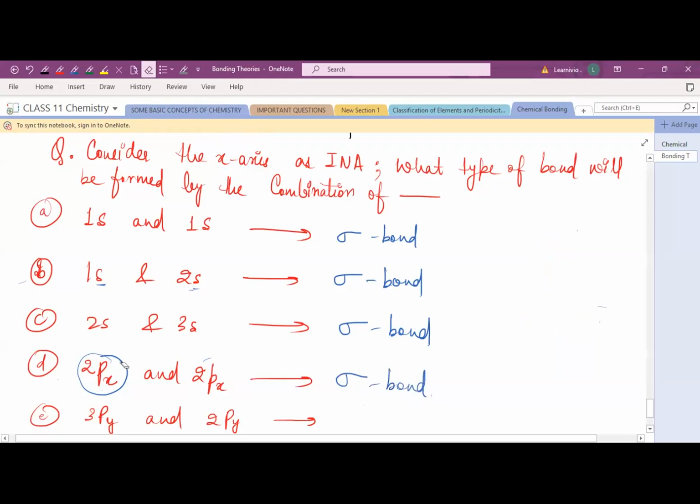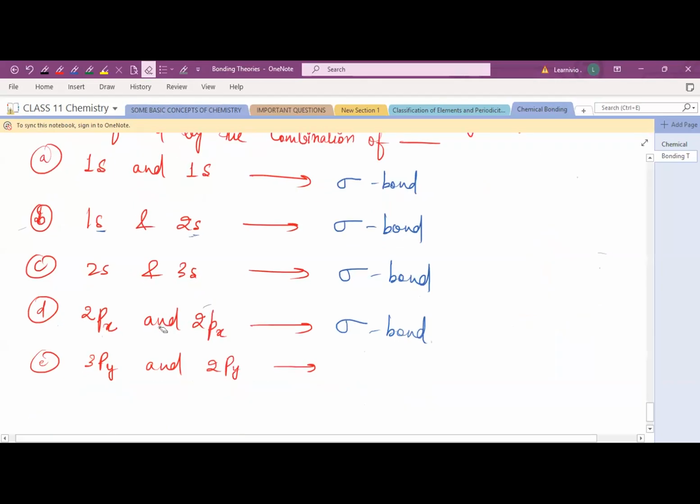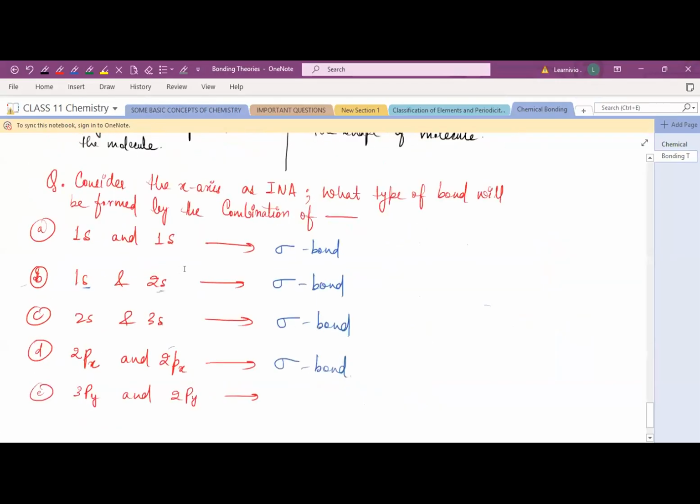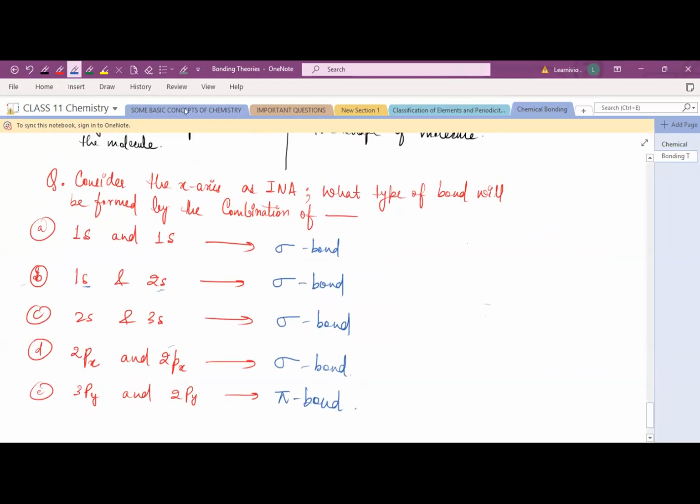Yes, Sanidhi, last one. When 3py and 2py overlap, which type of bond will be formed? Pi bond. Yes, in this case, pi bond will be formed. Very good. Clear, all of you? Ma'am, can you explain the last one? Yeah, sure.